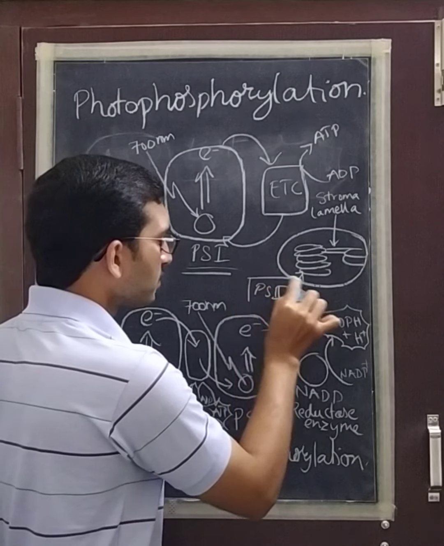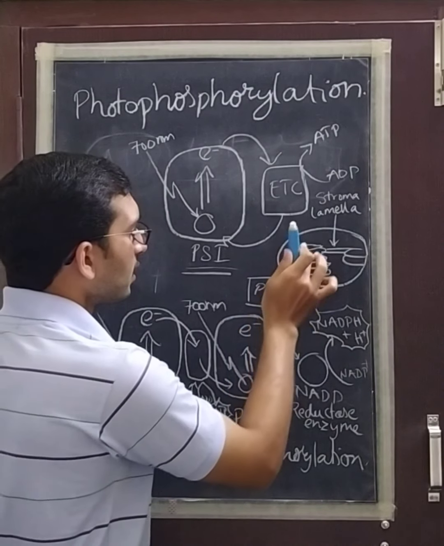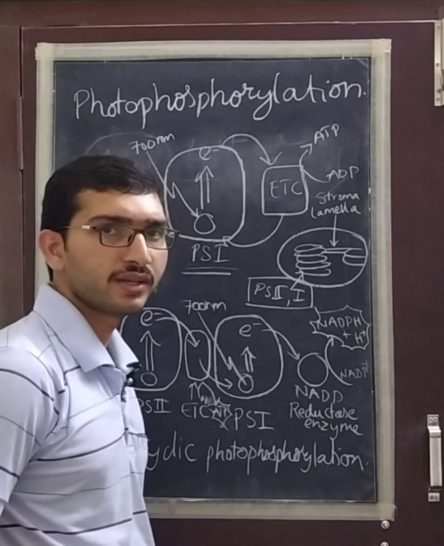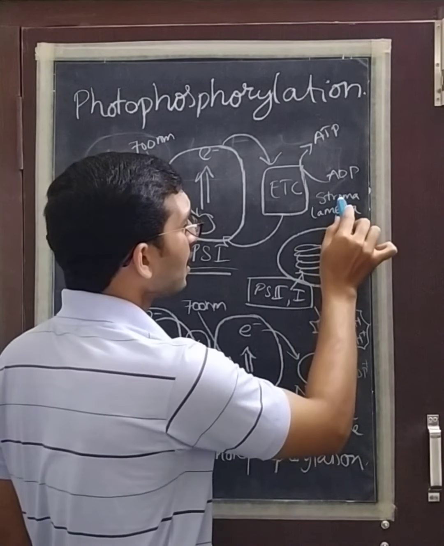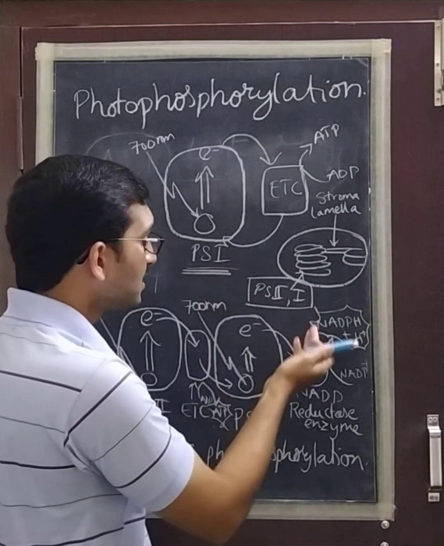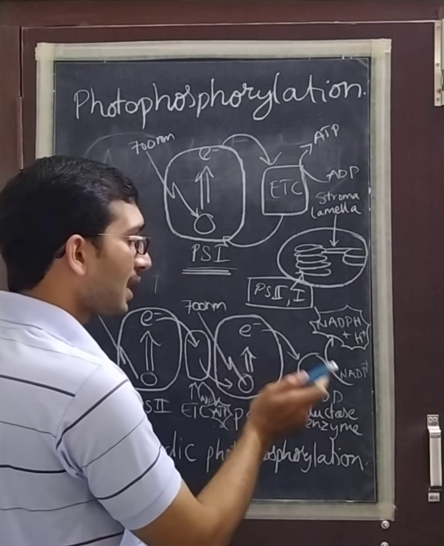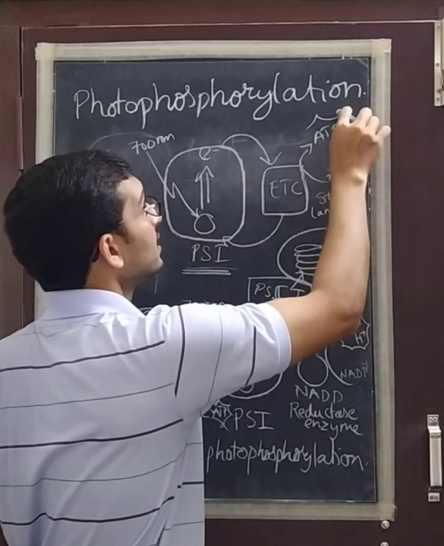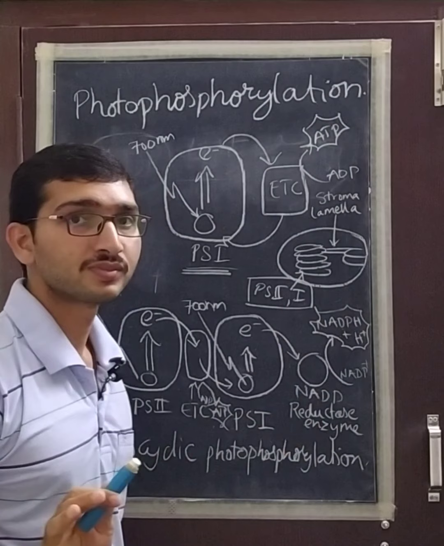Due to the presence of both, the grana can synthesize ATP as well as NADPH, whereas the stroma lamellae, which contain only photosystem 1 and lack photosystem 2 as well as NADP reductase, can only make ATP molecules.